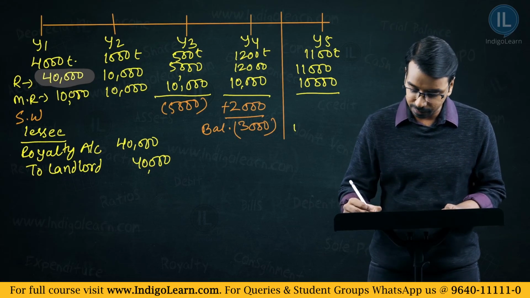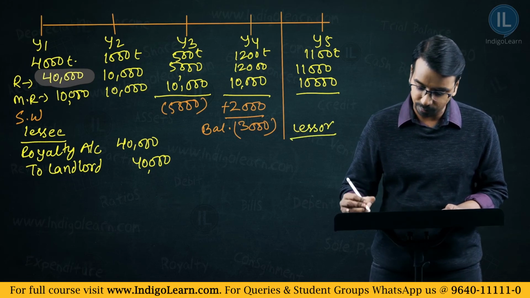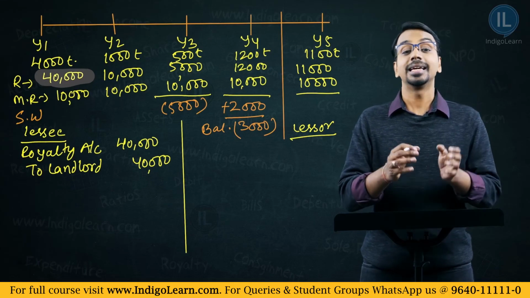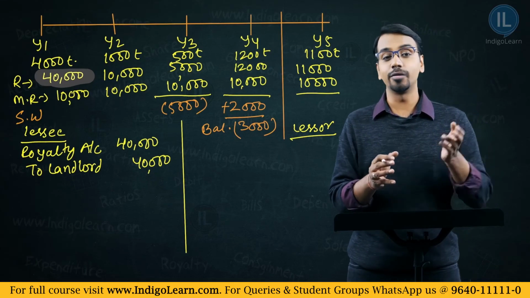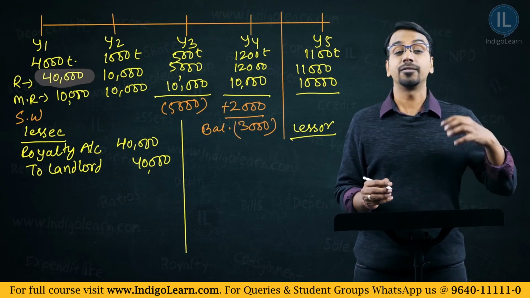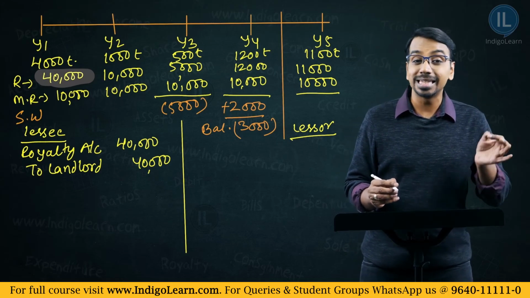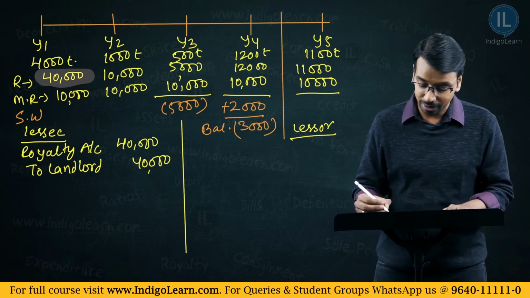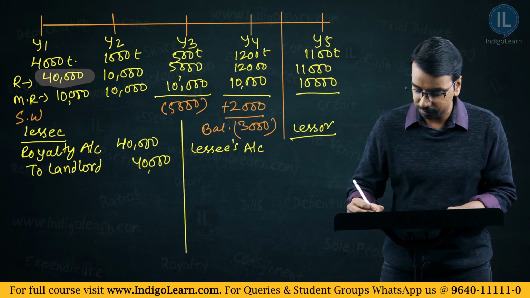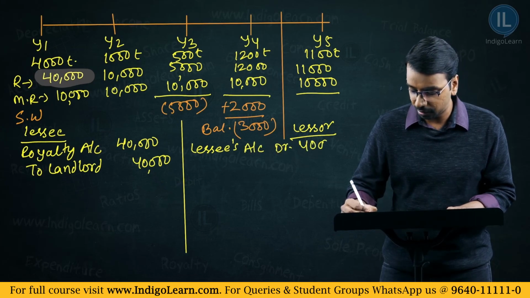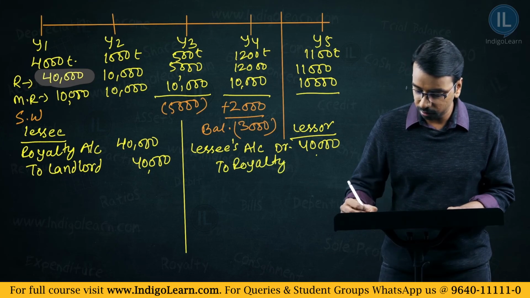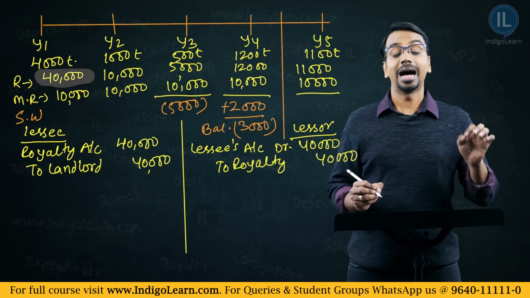What will the lessor pass? Let us say in the books of lessor. Now, the expenditure for the lessee, 40,000 of royalty, is an income for the lessor, and we know the lessor will have to credit the income account, and from whom is it receivable? It is receivable from the lessee. So, the lessor will pass an entry saying lessee's account debit 40,000 to royalty account 40,000. Are we clear with this entry?